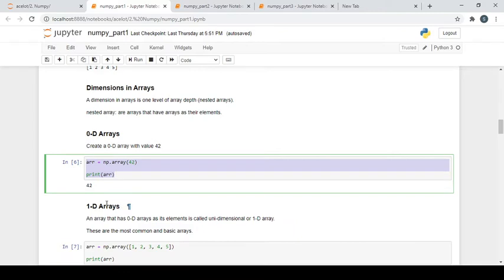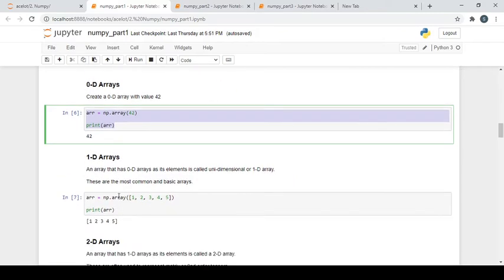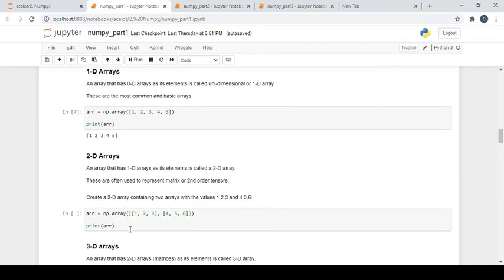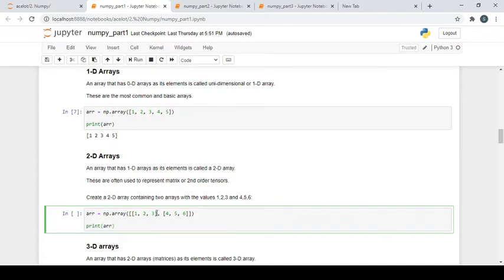Suppose we want to do a 1D array, which is basically a list, we can do it like this. And suppose we want to do a 2D array, so in that case you can see that this is very tricky here: you are passing a list, then you're doing a comma and you are passing another list. These two elements are stored in one list, so it can be considered as a list of lists, and this is basically a 2D array.